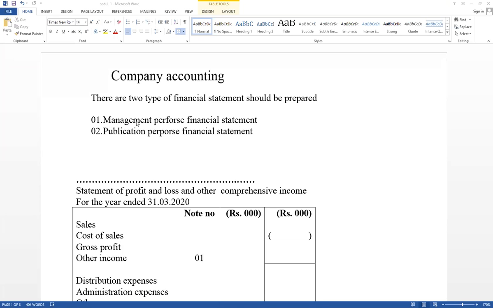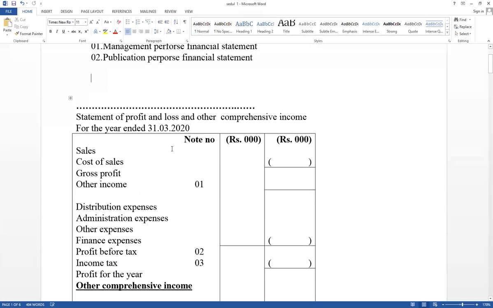Management purpose, when we are going to prepare financial statements like partnerships, like proprietorships, description-wise information should be recorded. But publication purpose means for stakeholders. We have to prepare financial statements for shareholders, for the general meeting. That is a publication purpose financial statement. We have to prepare general purpose financial statements for that. A specific format has also been given. Therefore, this is the format you have to apply when we are going to prepare publication purpose financial statements.